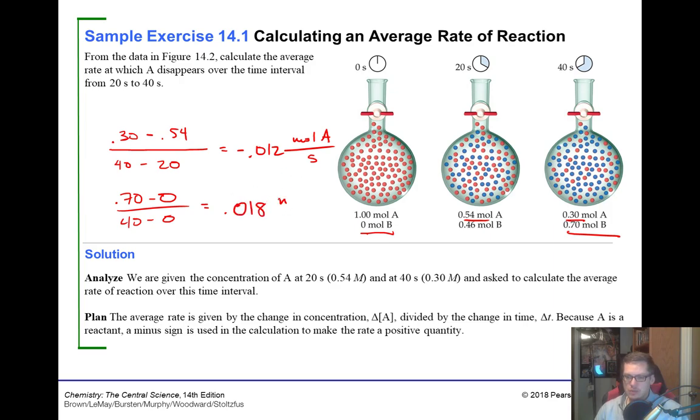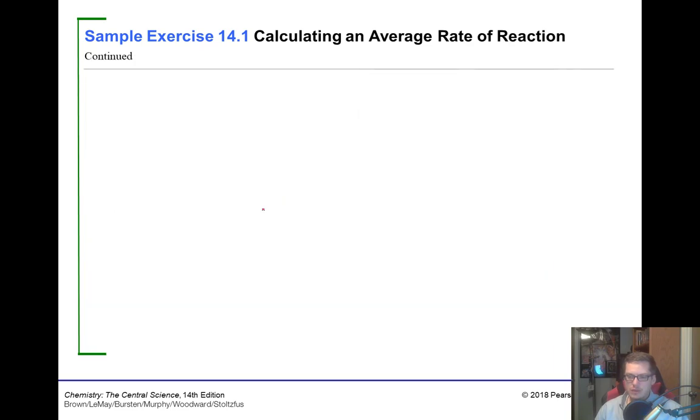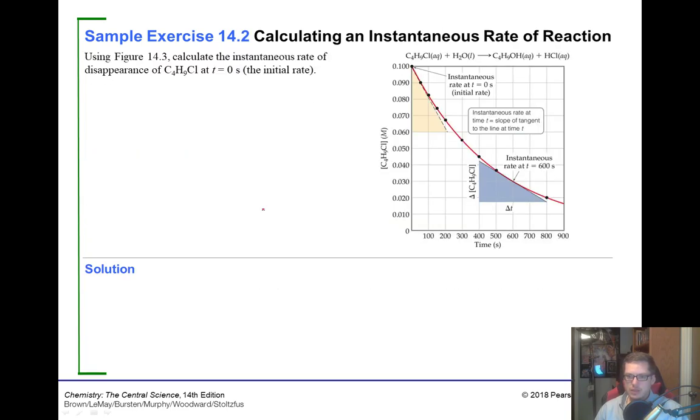And again it would be moles, but this time it's a B per second. Notice that it's positive because it's going up. Isn't that nice how that works out like that? Oh, here we go. So now we're calculating instantaneous rate.